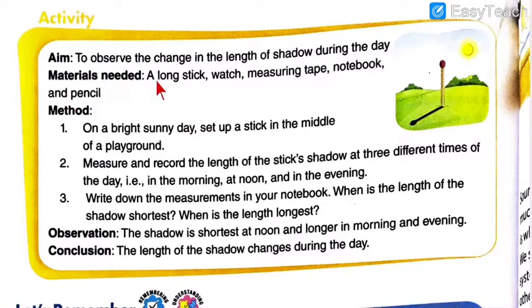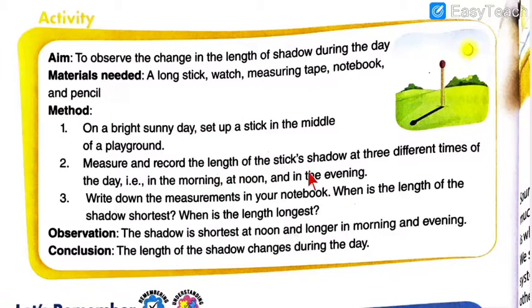Now, the materials needed for the activity are a long stick, a watch, a measuring tape, a notebook and a pencil. These are the materials you will need, and as you can see in the picture, how you can keep the stick is clearly depicted. Now, how to do this activity? First step is, on a bright sunny day, set up a stick in the middle of the playground like this, as you can see in the picture.